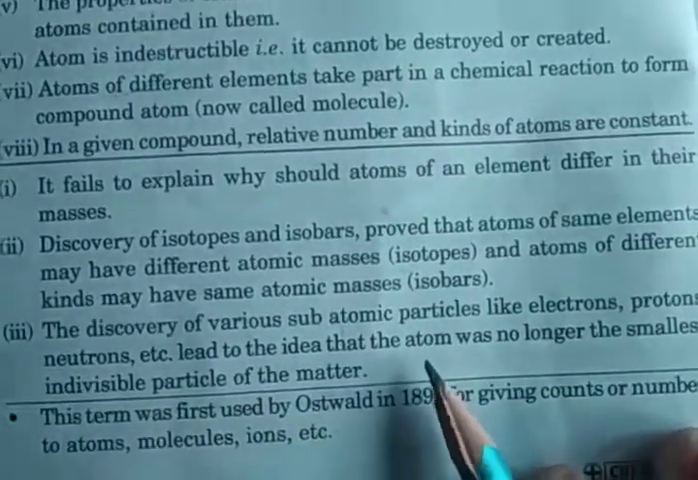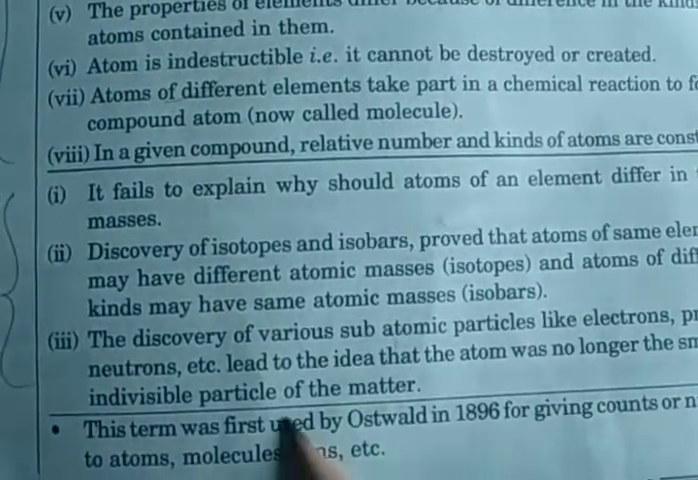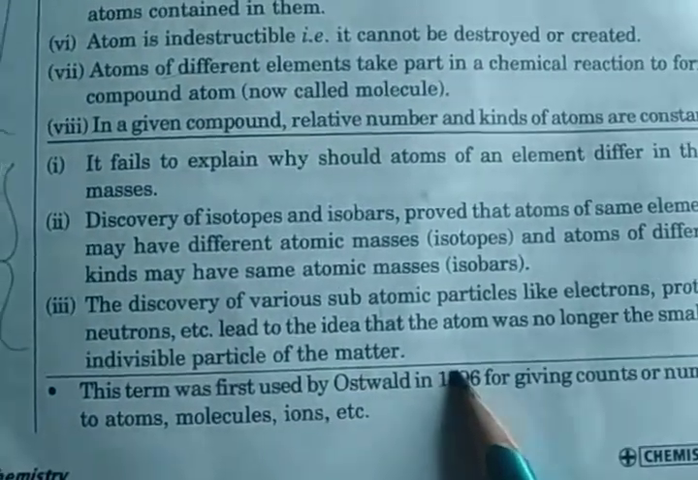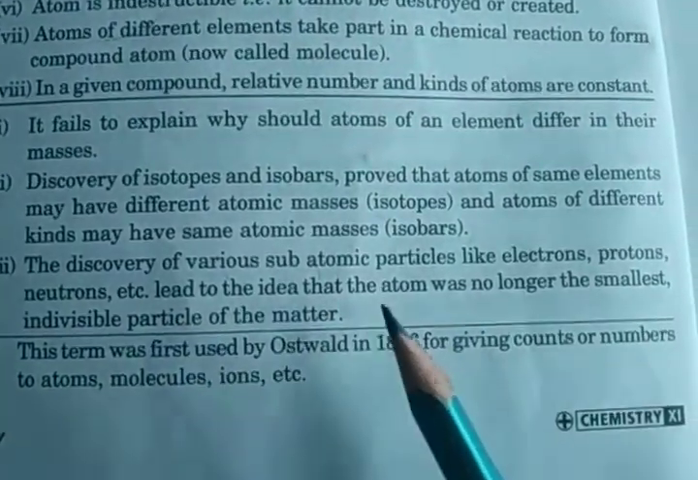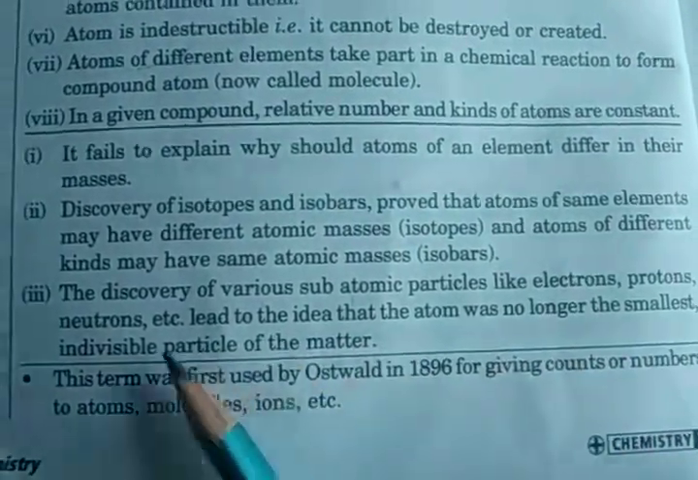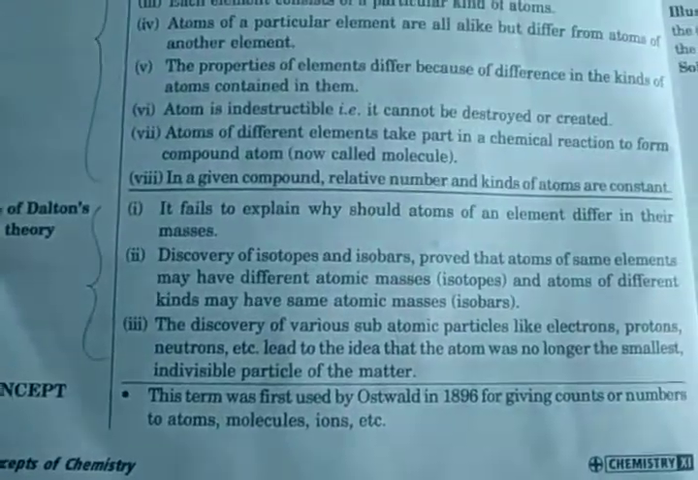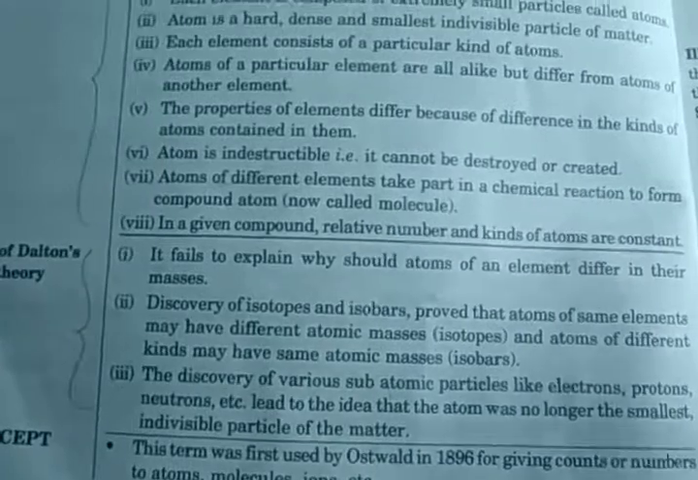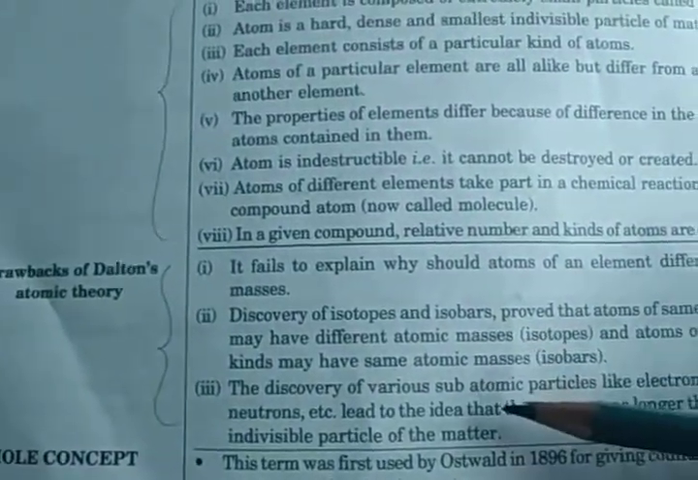This led to the idea that the atom was no longer the smallest individual particle of matter. Okay, so the discovery of the various subatomic particles meant that the atom was no longer the smallest individual particle of matter. So these are the three reasons for the drawbacks of Dalton's atomic theory.